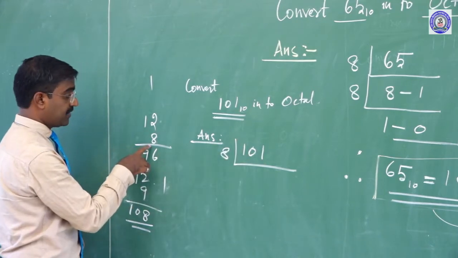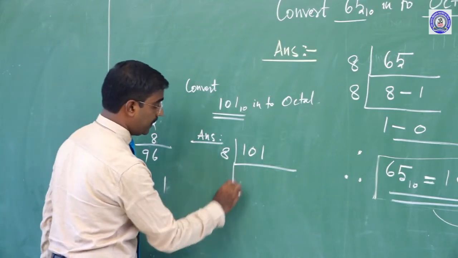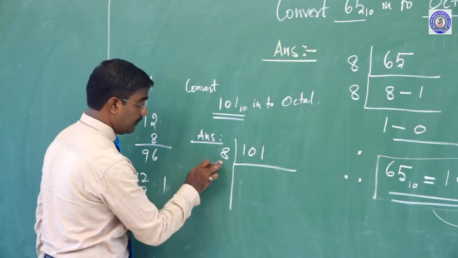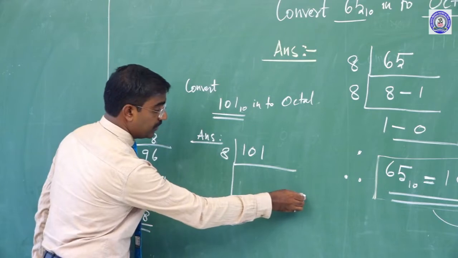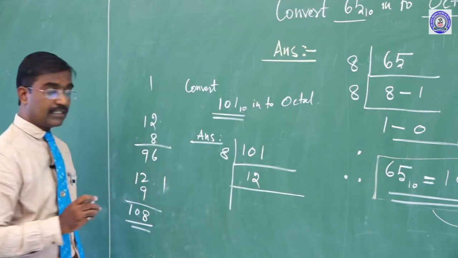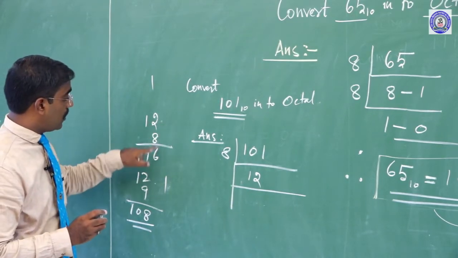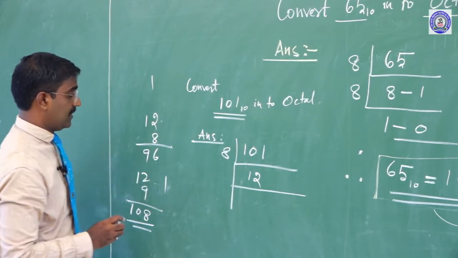So how many times? 8 12 times. So here divided by 12. Okay, divisible by 8. We are using the number 8 12 times, so what? 96. Sanjay, clear? Yes. So 8 2s are 16, 1 is a balance, 96.